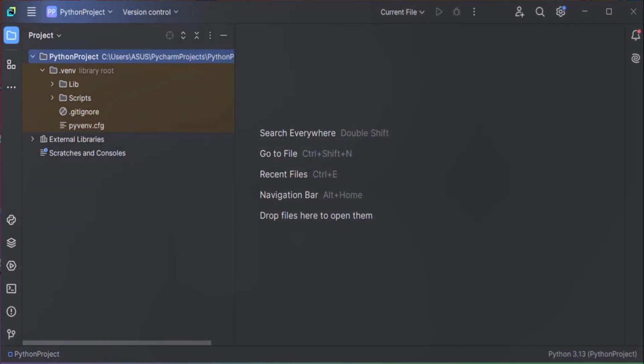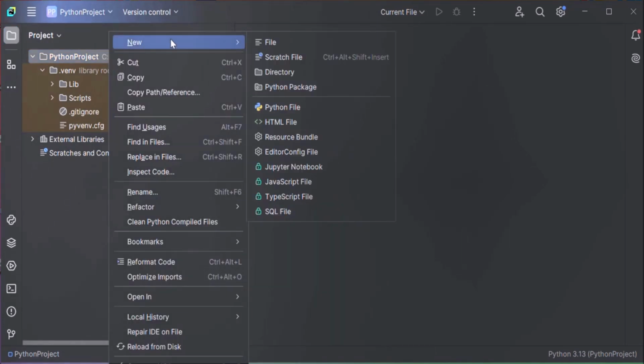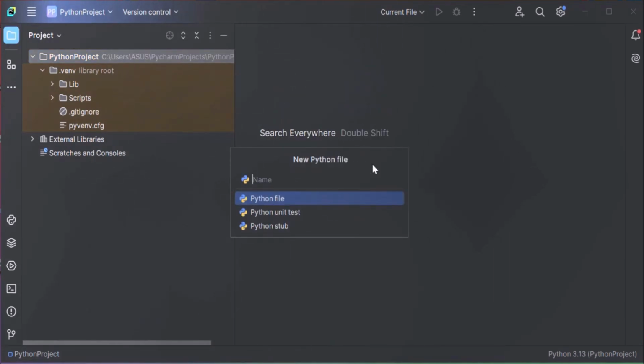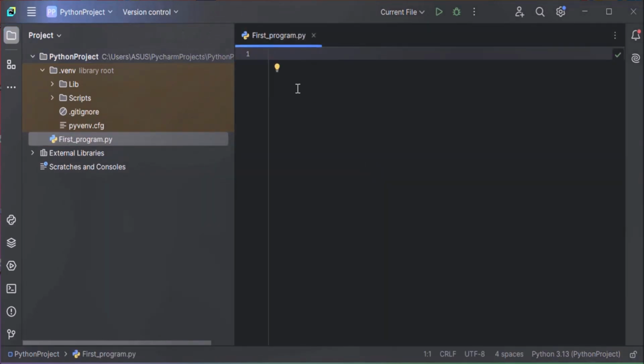Now let's create a first Python program. For that we have to create a Python file. So how to create it? Just right click on this project, new, Python file, name it first program and enter. You can see our first program.py Python file is created.